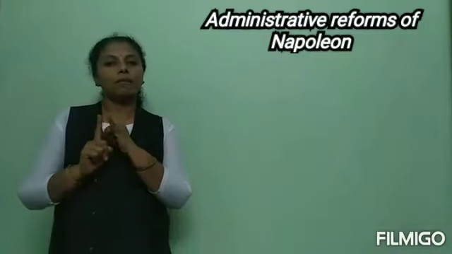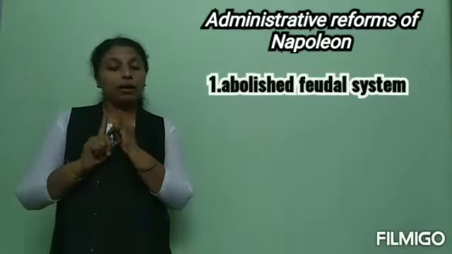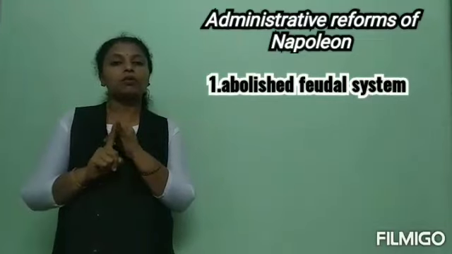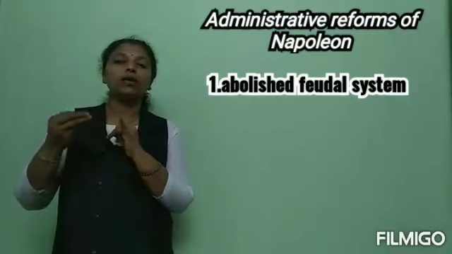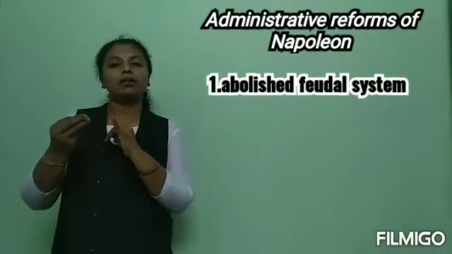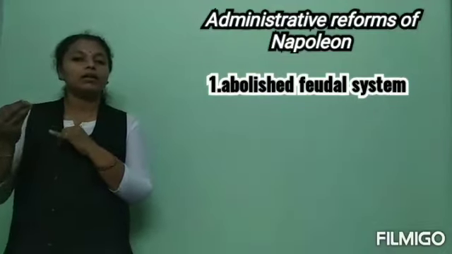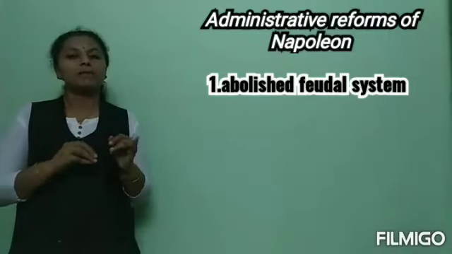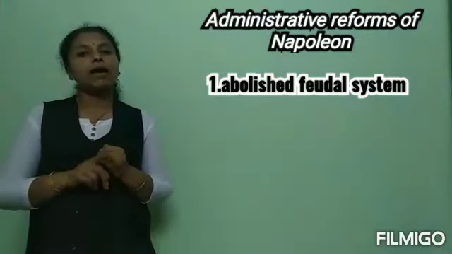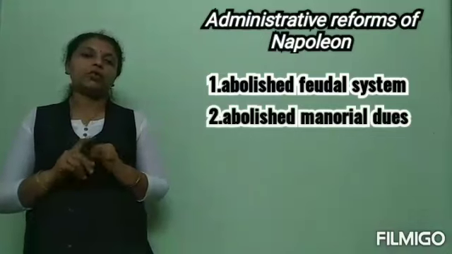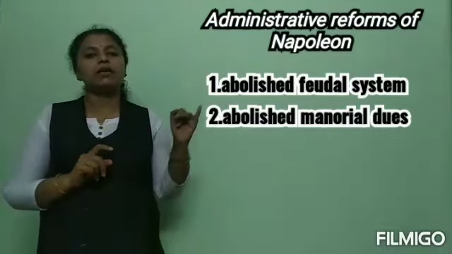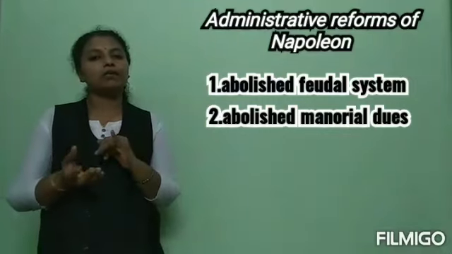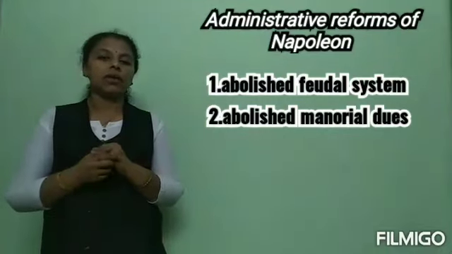The first one: Napoleon had abolished some of the feudal rights, or feudal dues, which were paid by the peasants, known as manorial dues. Third estate people had to pay some money to the feudal lords.